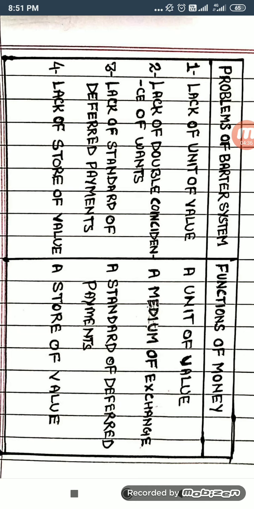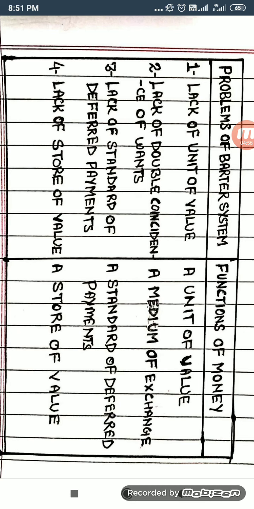So money as a medium of exchange solved this problem, because with the help of money the process of buying and selling of goods and services becomes easy.